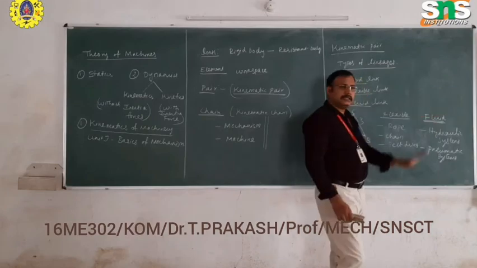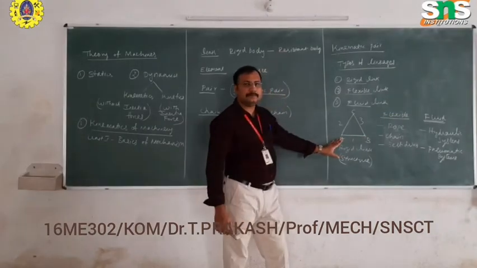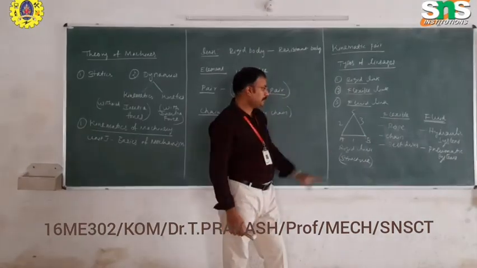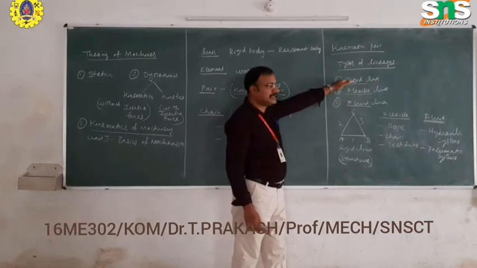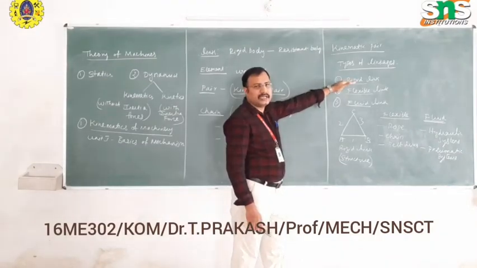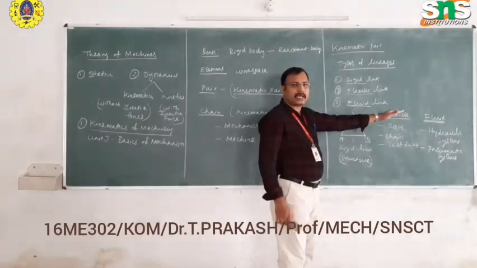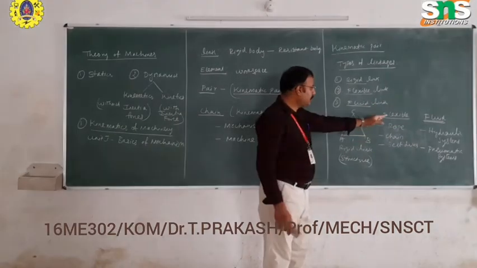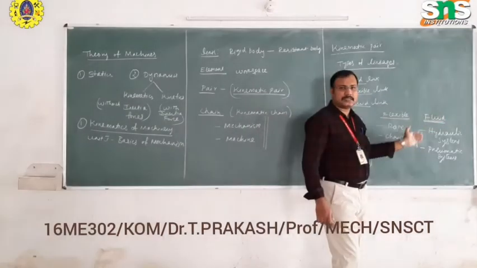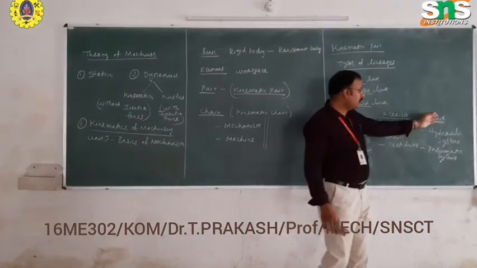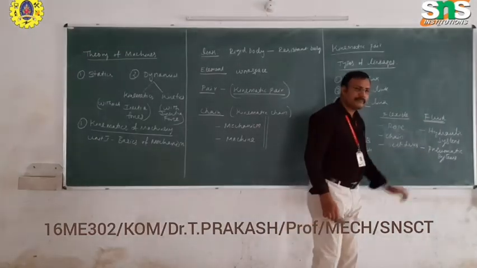A fluid mechanism is a separate subject, a flexible mechanism is a separate subject, and a rigid mechanism is a separate subject. These are the three types of linkages: rigid link, flexible link, and fluid link. Rigid link means there is no relative motion between the linkages, and it is called a structure. In flexible links, different flexible mechanisms are used to transmit the motion, for example rope, chain, and belt. In fluid links, we use the pressure of the fluid to transmit the motion from one point to another. It is a hydraulic system or pneumatic system, where hydraulic uses oil and pneumatic uses air.